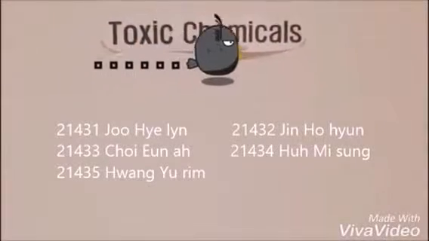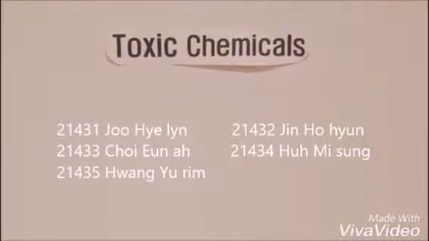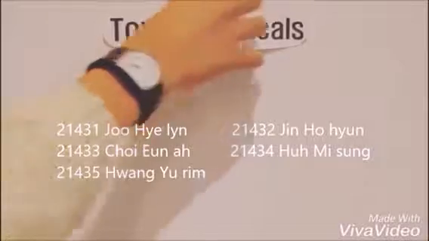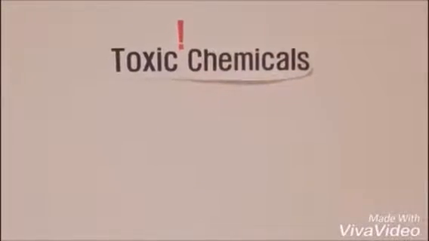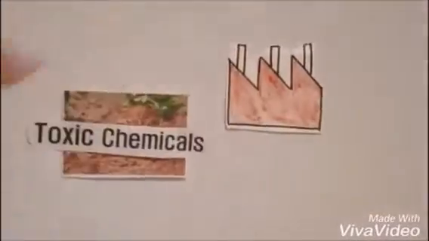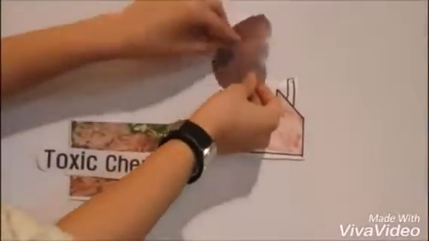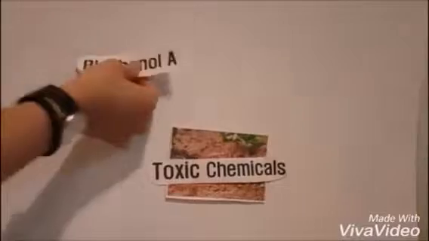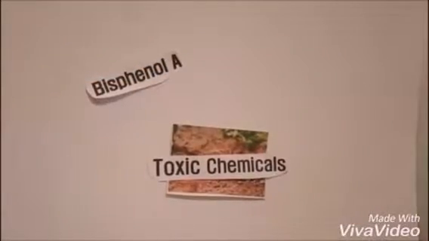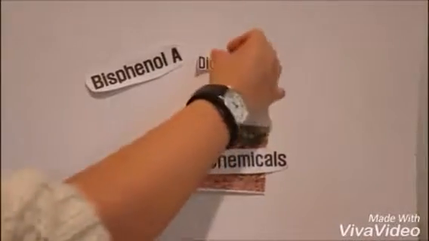Do you know about toxic chemicals? Although you don't know that exactly, you can get negative images from the word toxic. Yes, that's right. This refers to contaminants occurring from the industrial process in the soil, water, air, and plants. Typical examples of such contaminants include bisphenol A, dioxin, and DDT.